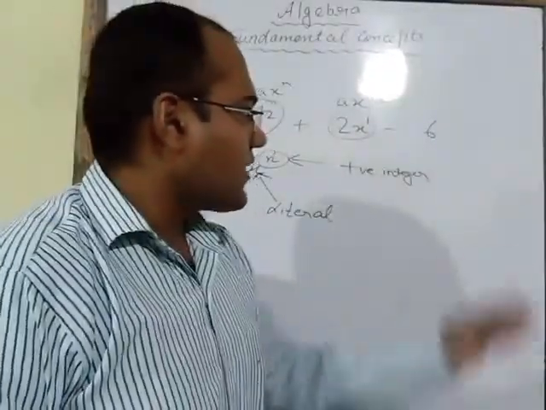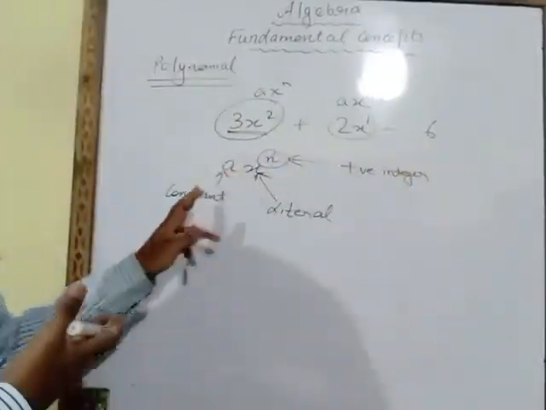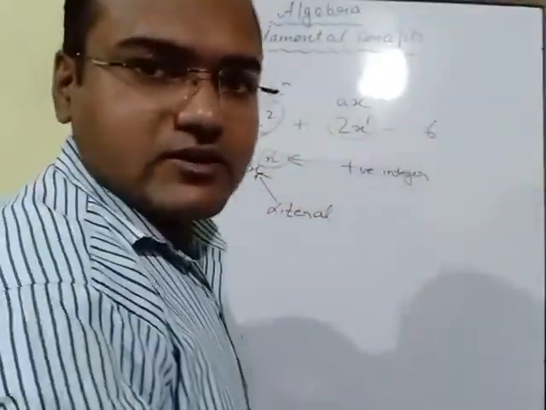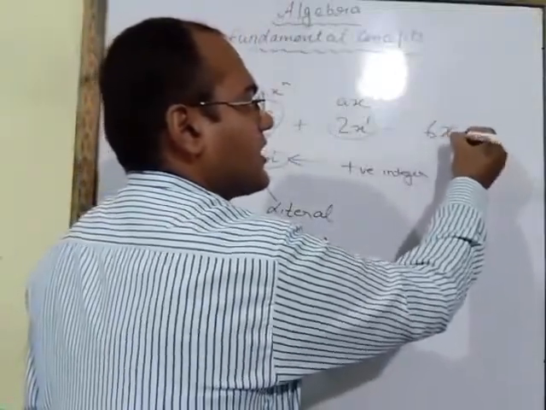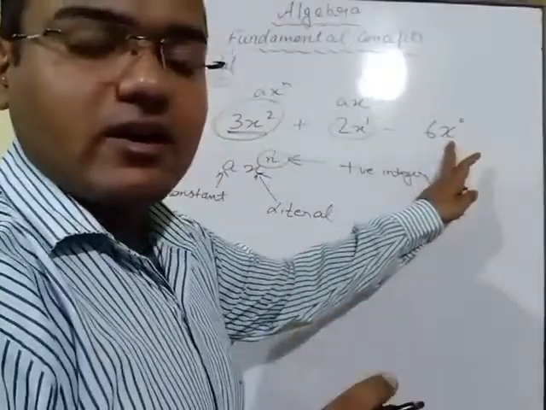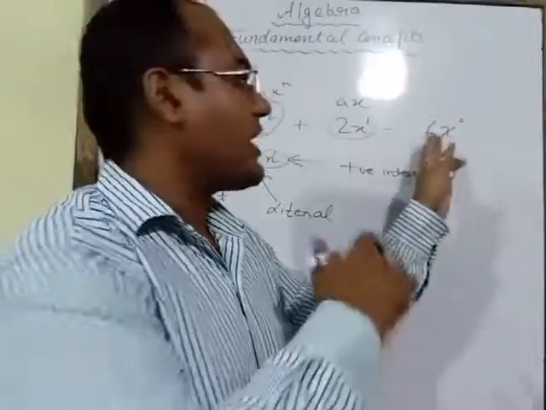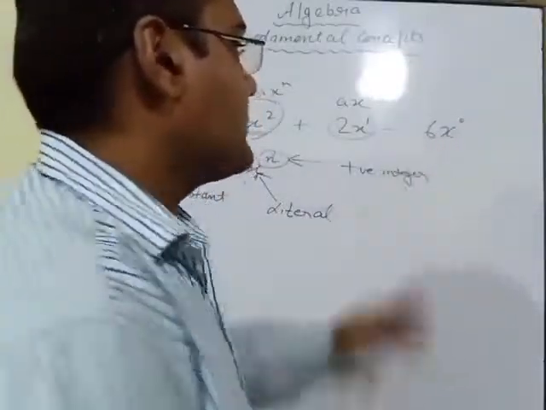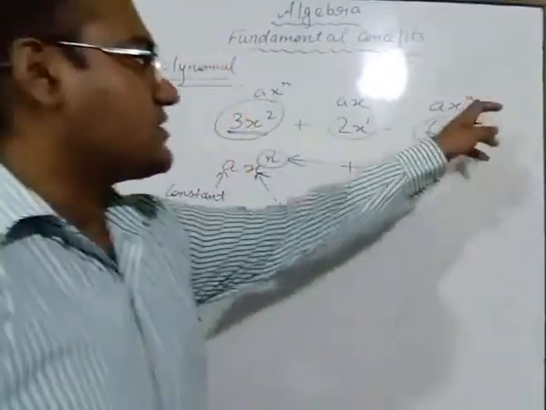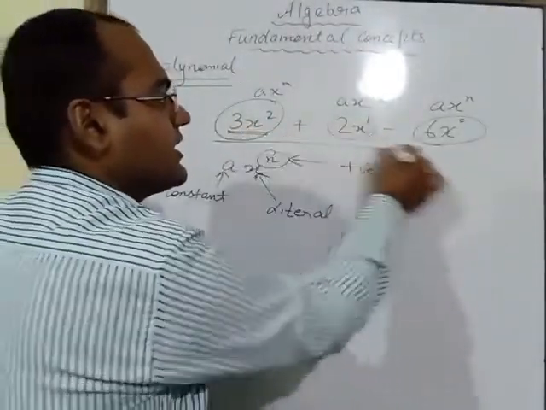Here, if I check this one, instead of a, 6 is written. What is a? a is the constant term. So the constant is 6. For x^n, here x is not there. Since x is not there, we will take x^0. Here the literal or variable is not there in this term, so we take x^0. Now this term is also expressed in the form of ax^n, where n is positive. So such an expression is known as a polynomial. It is a polynomial.